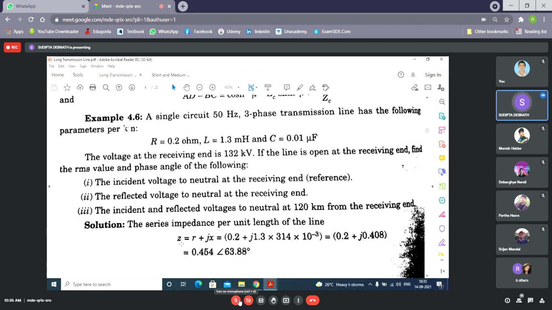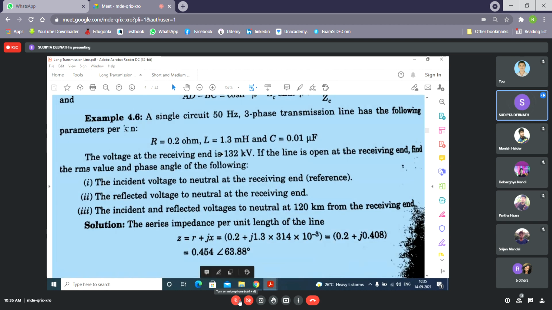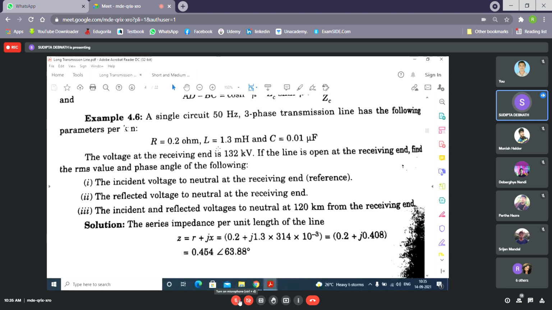Now let us find out what is z. These are all small r. Actually, it is written capital R because it is given as parameters per kilometer. So it is better to write them as small r and small x. Whatever is given in the question, you forget it and write in terms of small r and small l. Now, it is 0.2 plus j omega l.